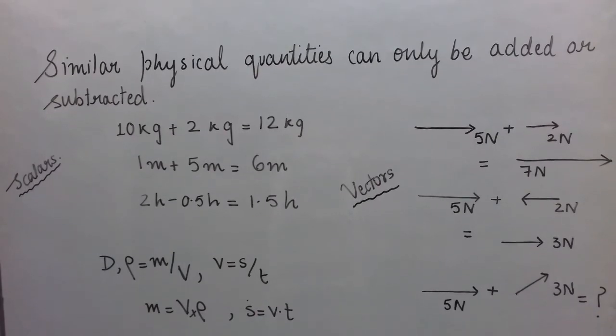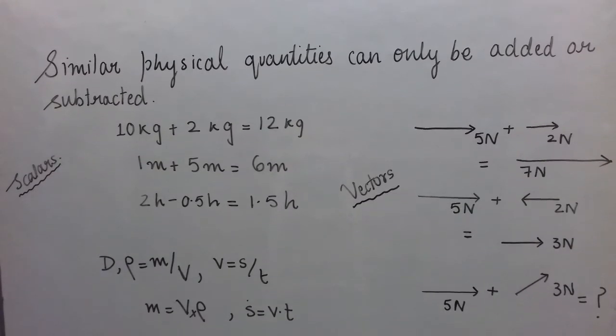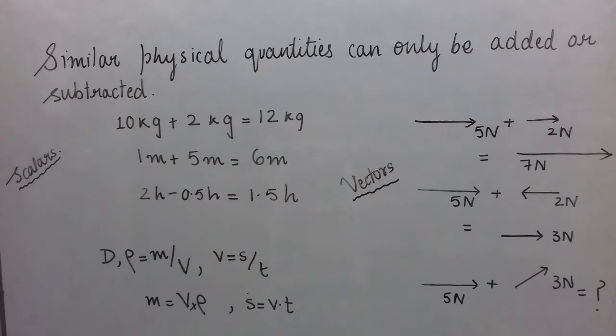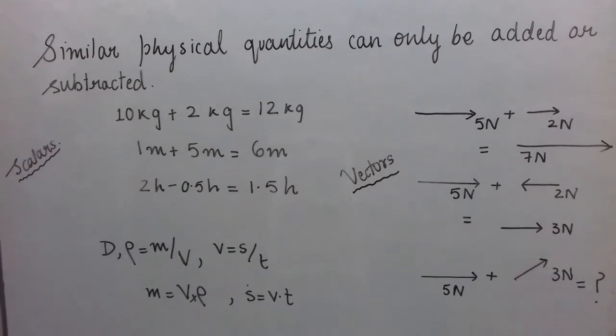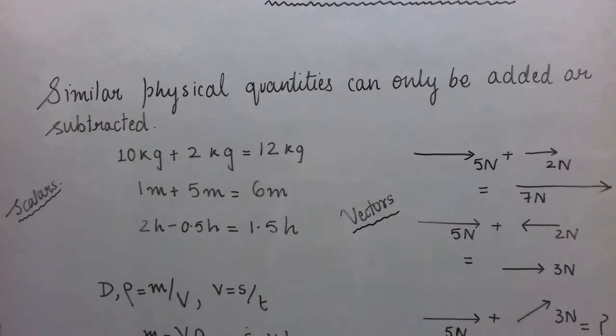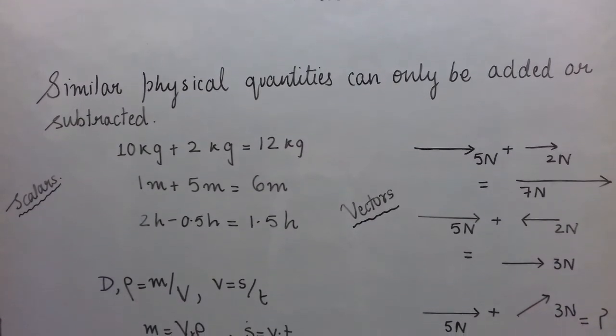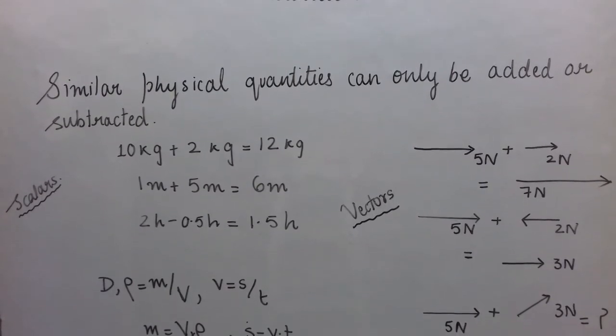Okay, so before we see the formula, let me give you some basic knowledge about the algebra that is used in physical quantities. You know that when we talk about numbers, 1 plus 2 is 3, 5 minus 3 is 2.